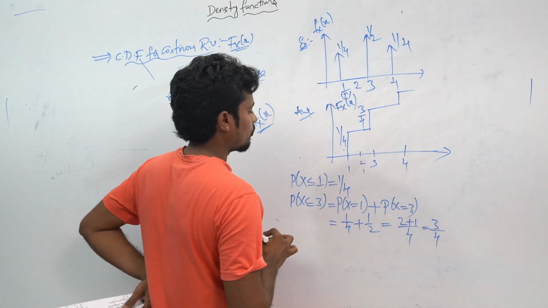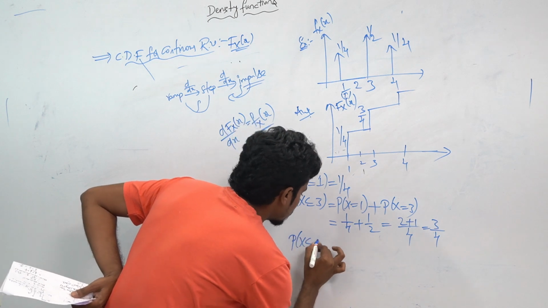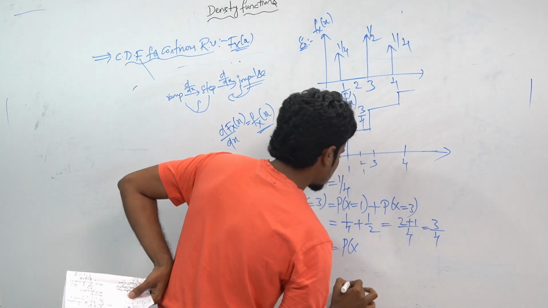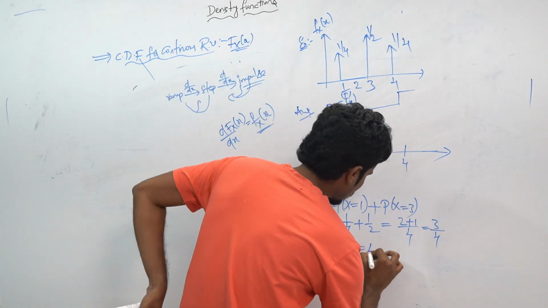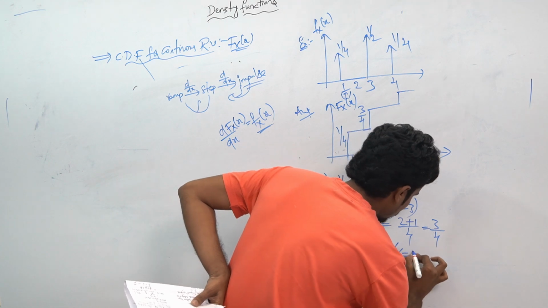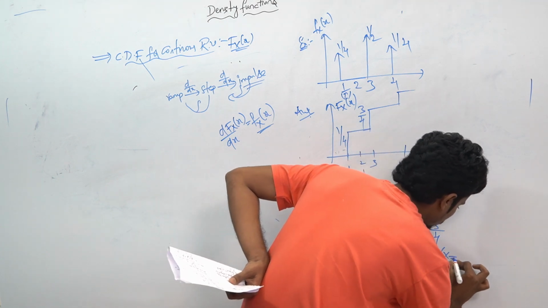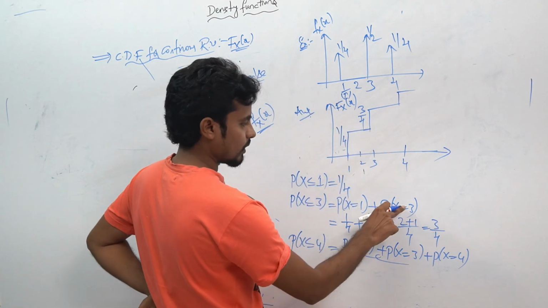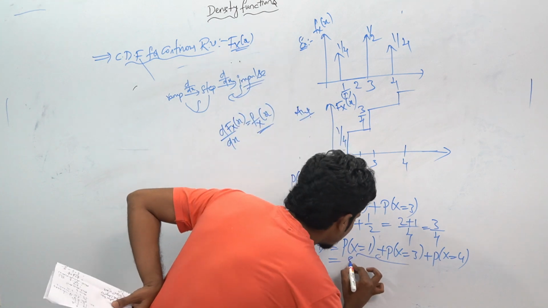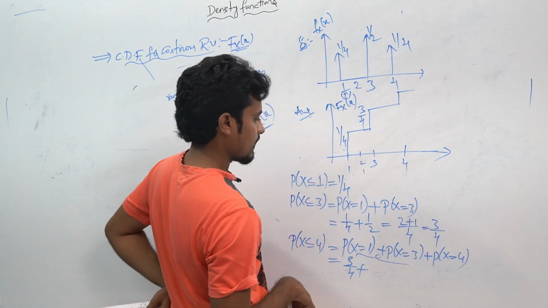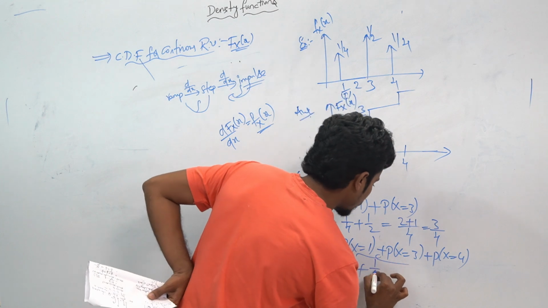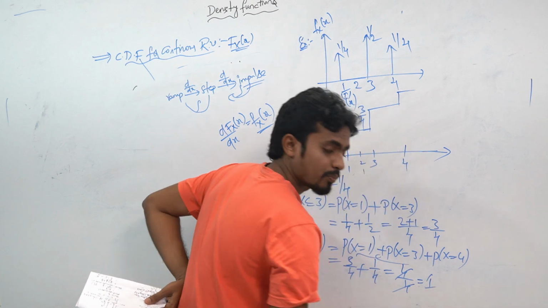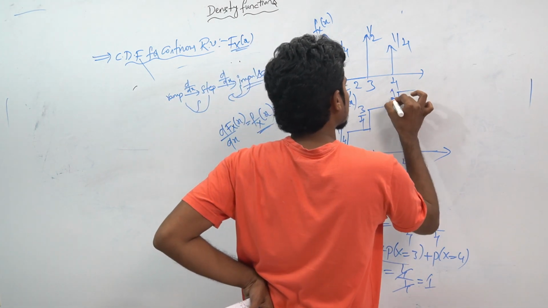For P(X less than or equal to 4), how can you write it? That will be P(X=1) plus P(X=3) plus P(X=4). Both P(X=1) plus P(X=3) give 3 divided by 4, plus X=4, that will be 1 divided by 4. That will be 4 divided by 4. You will get the answer as 1.